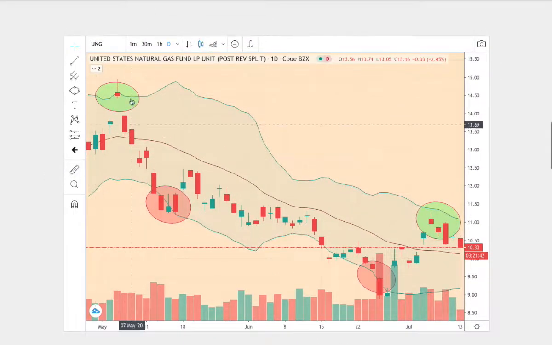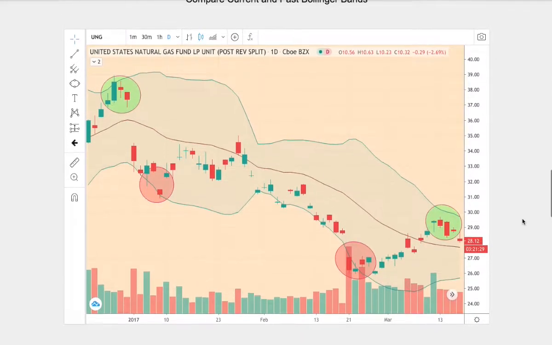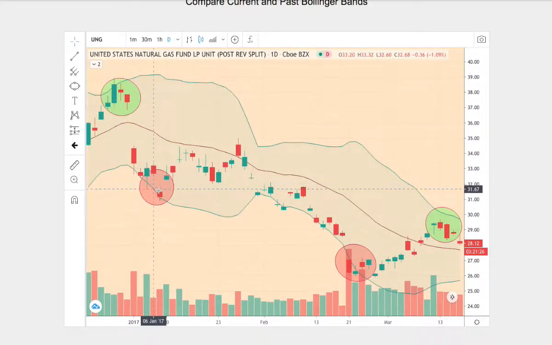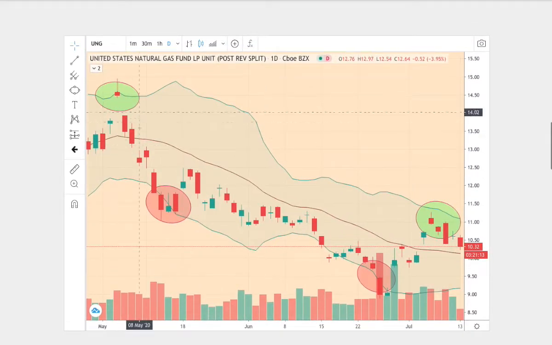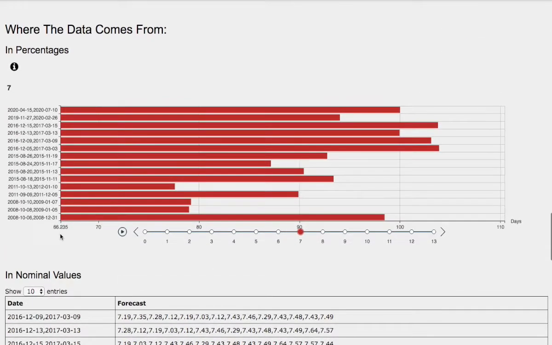On the current trend, we start off at the upper Bollinger Band, proceeded to dip lower, touch the bottom band, and then once again touch the bottom band again, and then reverse higher, nearing the upper Bollinger Band. And in the trend in question, we start off at the upper Bollinger Band, proceeded to average down lower, touch the bottom band, and once more touch the bottom band again, and then towards the very end we average near the upper Bollinger Band. So what we have here is 1, 2, 3, 4 points, and we also have 1, 2, 3, 4 points on the current trend. So there's reason to believe that the trends and patterns are somewhat the same. The outcome and forecast should be fairly the same.